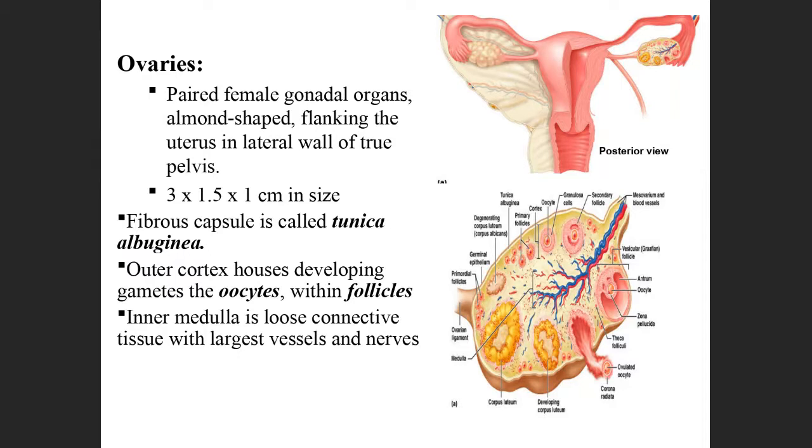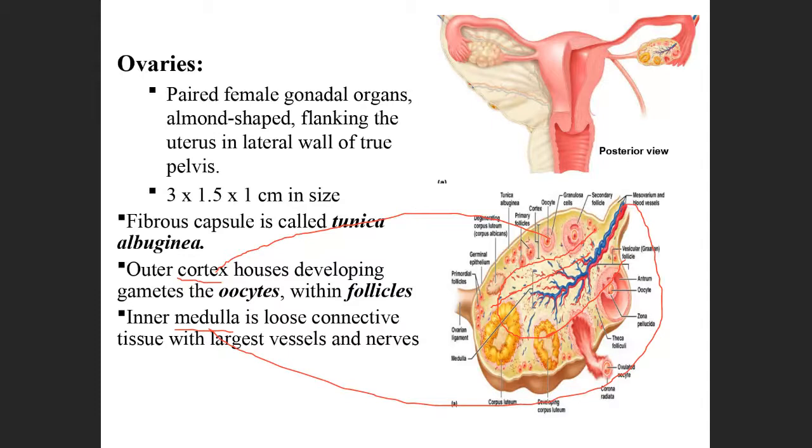What are those two parts? The cortex and medulla. Same like there, here also you have the outer part and this one is the inner part. The outer cortex and inner medulla.